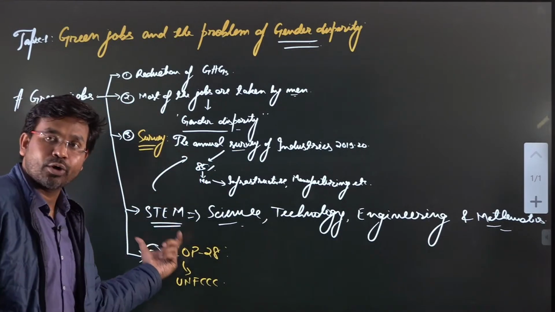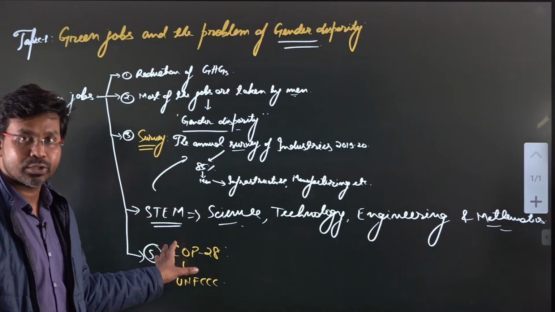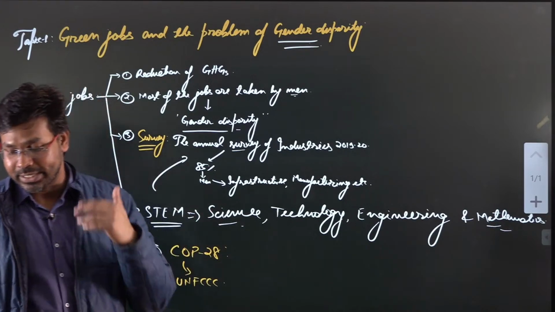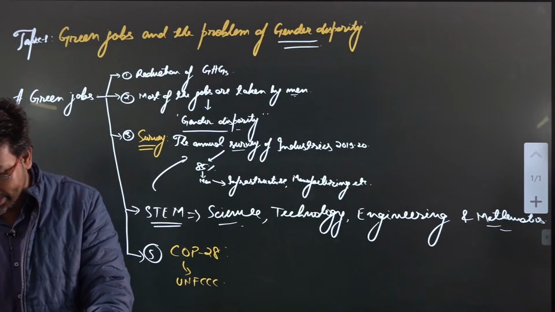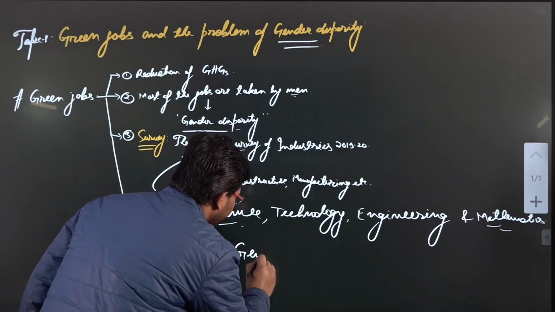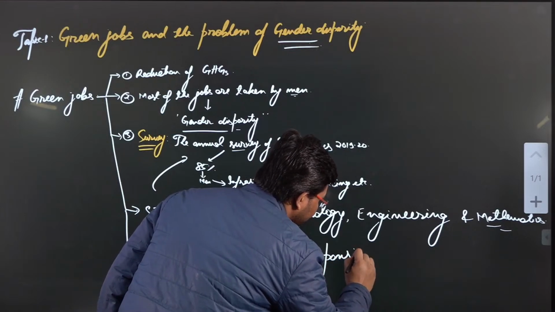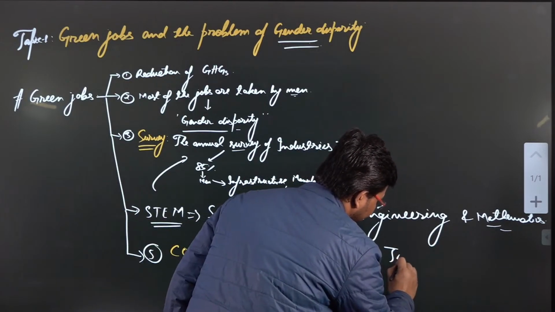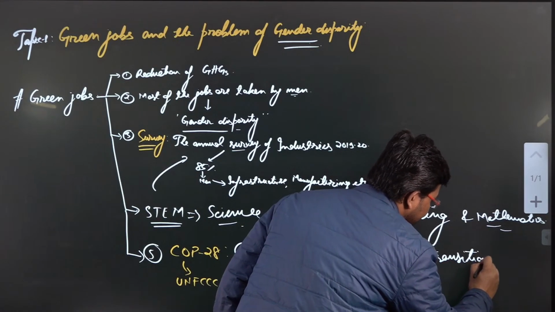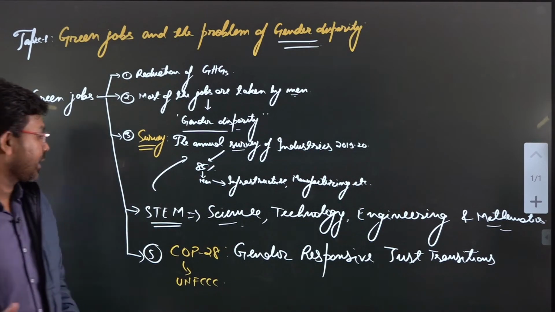In the Conference of Parties 28, held recently in Dubai last year in 2023, a high level meeting was conducted related to gender responsive just transitions and climate action partnership.